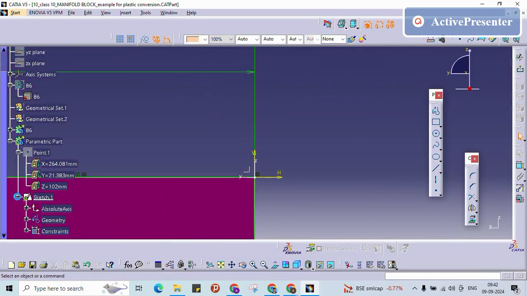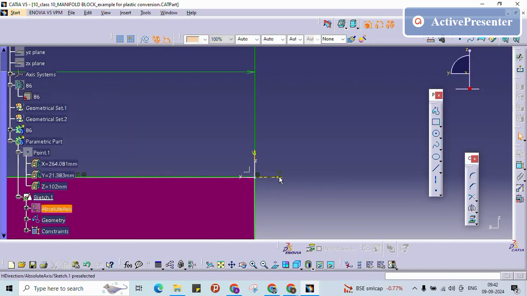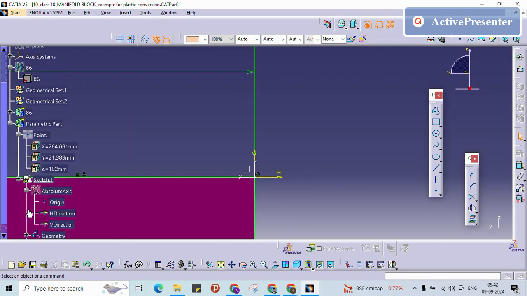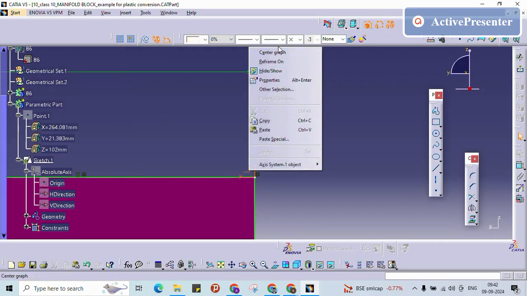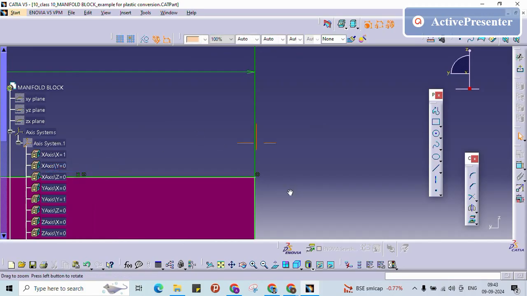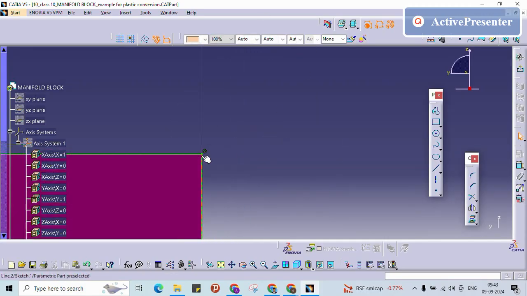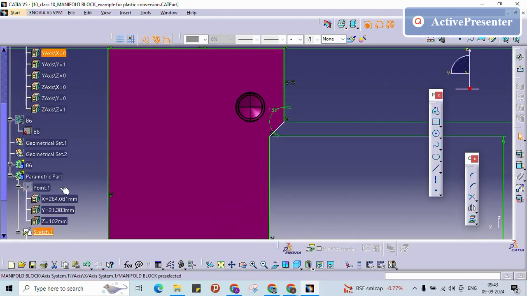Actually what is happening is, see, here we have one point. This point we need to coincide with this point.